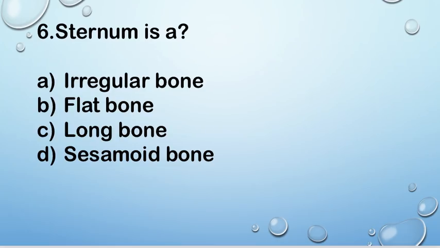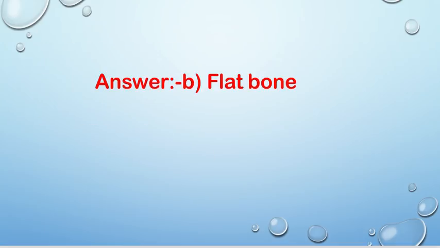Next question, question number 6. Sternum is option A. Irregular bones, B. Flat bones, C. Long bones, and D. Sesamoid bone. Right answer is B. Flat bone. Sternum is a flat bone.